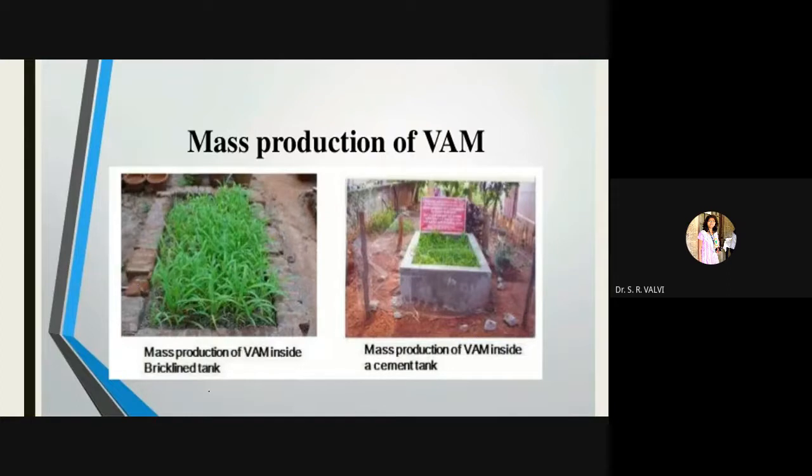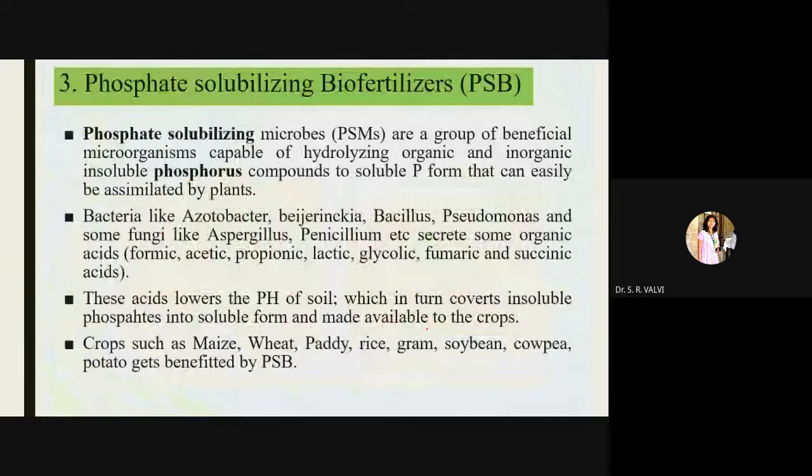Now see here, in a brick lined, here you can observe this is the brick area. Let me change the color of my pen. Here you can see these are the bricks, right? This is the brick lined tank where these C4 plants, that is maize or wheat, are grown to produce the VAM, right? And here is the cemented tank, you can see, where again the mass multiplication of VAM is being done.